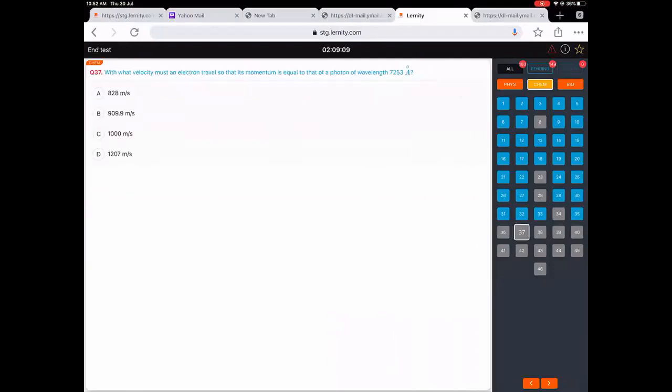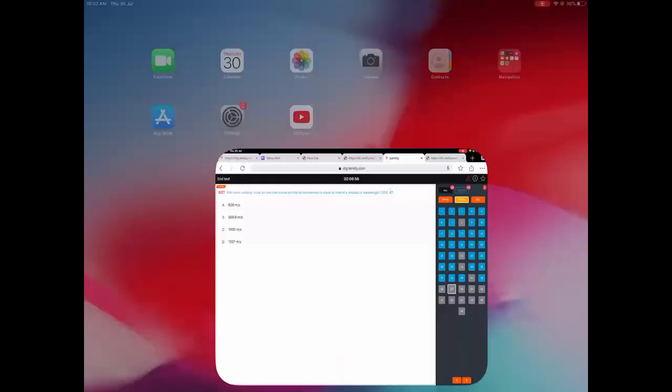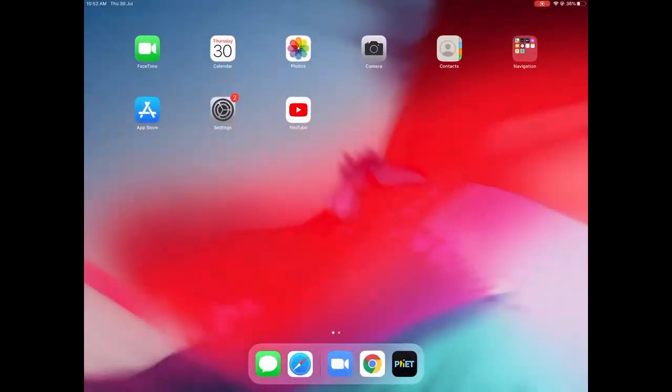With what velocity must an electron travel so that its momentum is equal to that of a photon of wavelength this much? Okay, so they are asking with what velocity must the electron travel.